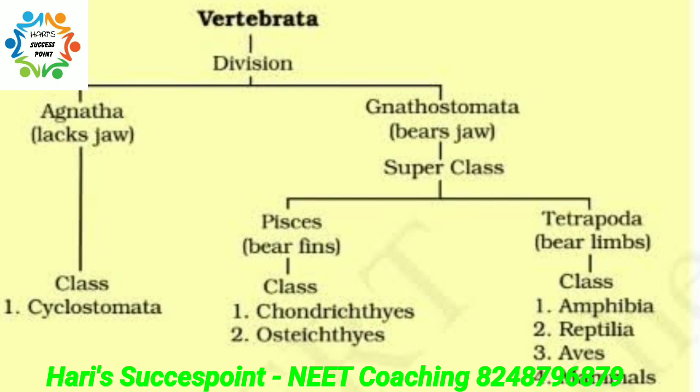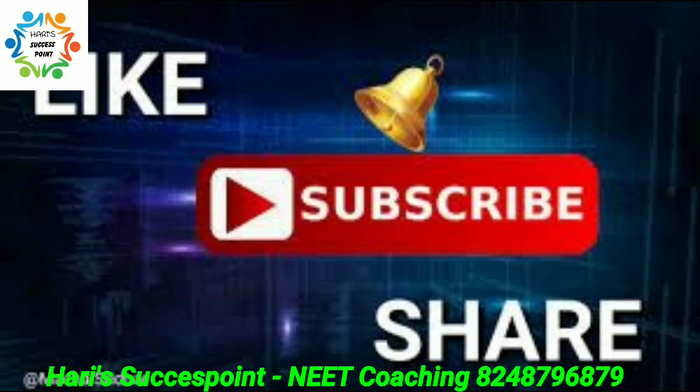We all know amphibians live both in water as well as land. Example is frog, and next comes reptiles. The major examples of reptiles are lizards, crocodiles, and snakes. Aves are nothing but birds, and even aves have four limbs, but the forelimbs are modified into wings, and we see only two limbs, that is hind limbs now. Under evolution, we will be dealing with this in detail. And mammals, we all know mammals give birth to young ones and feed them. Hope this one is useful to you.